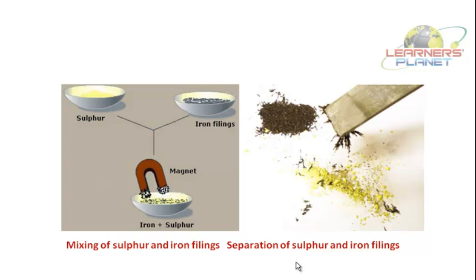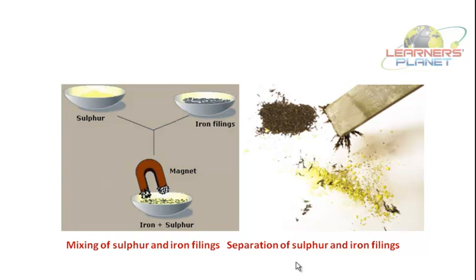Then coming to the mixture. Mixture is what? It is a physical combination. A mixture has the property of both the components, and the components retain their property. A mixture can be separated by physical methods of separation like evaporation, distillation, filtration, sedimentation and decantation.